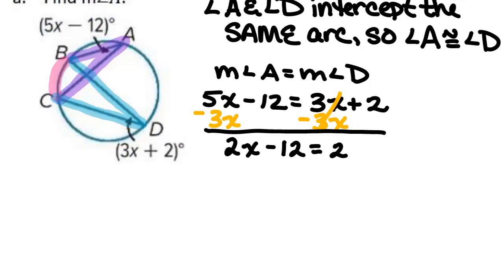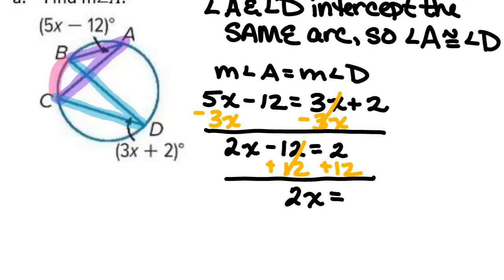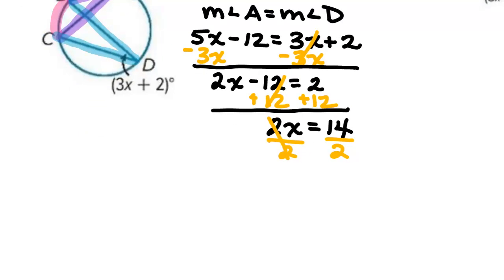Then we're going to add 12 to both sides. 2 plus 12 gives me what? 14. Thank you. Good morning. So I have 2x equals 14, and then I divide both sides by 2, and I get that x is what? X is 7.